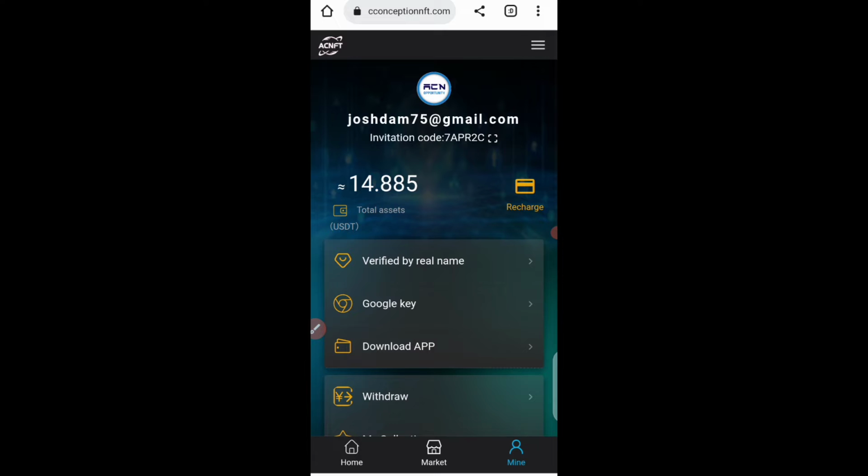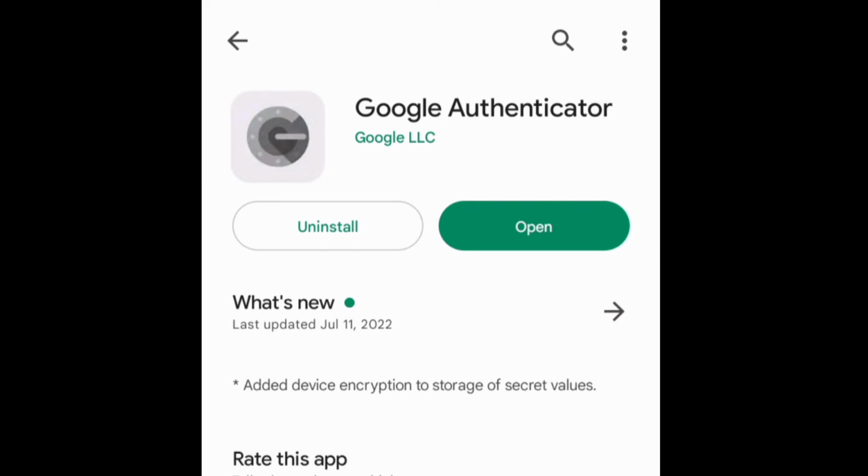Okay, so first thing first, after you sign up on this platform, you have to come over to this verify real name option right here, guys. When you click on it, all you have to do is input your real name, and automatically your date of birth and everything is going to show verified, guys. After that, come over to this Google key, guys. What you have to do is copy out the Google key right here and download the application showing on the screen right now, the Google Authenticator. Download the application and set up the Google key right here.